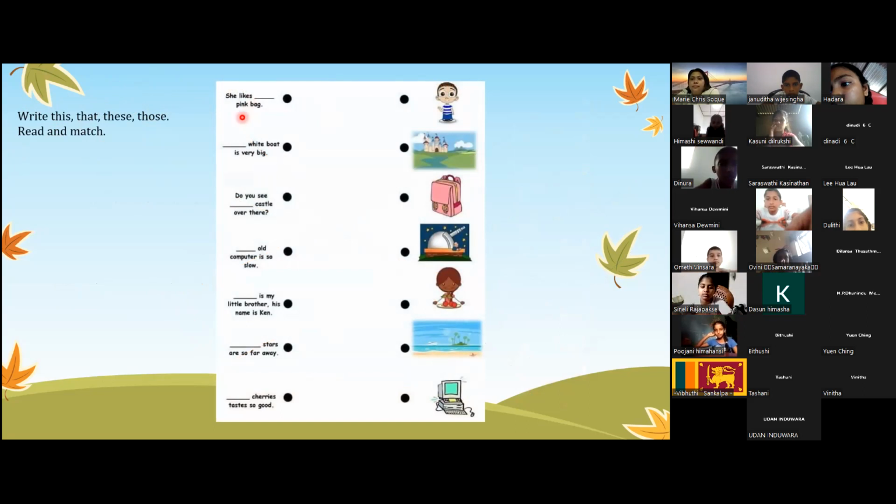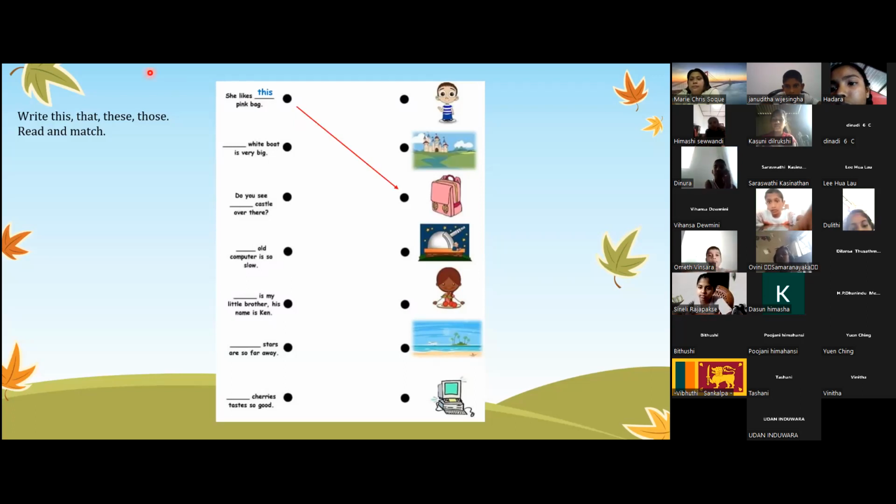Okay, let's do this. Let's read and match. She likes pink bag. Where do you think the pink bag is? First, second, third, fourth. Third. Okay, so do you think it's this or these or that or those? What do you think? Because there's only one bag. So she likes this. Right, this. Okay, she likes this because it's only one.